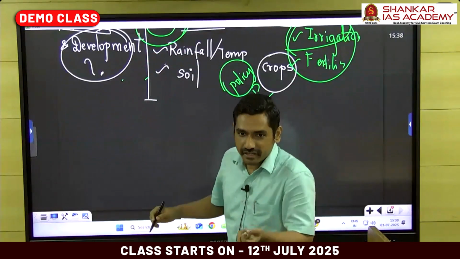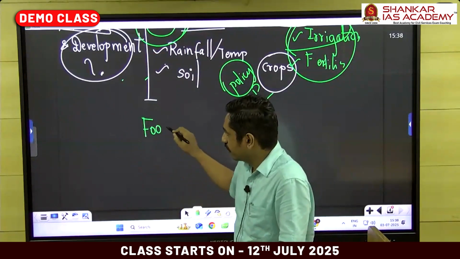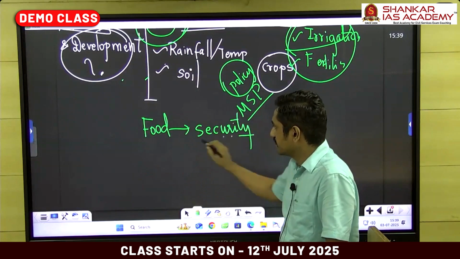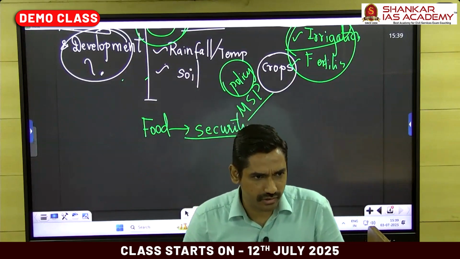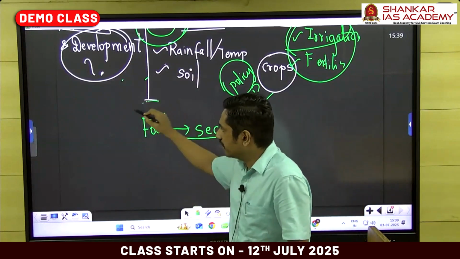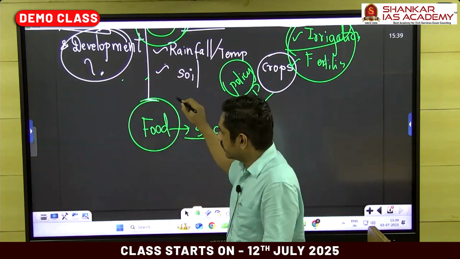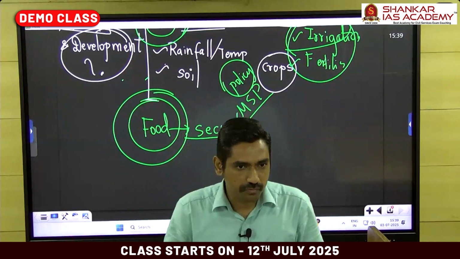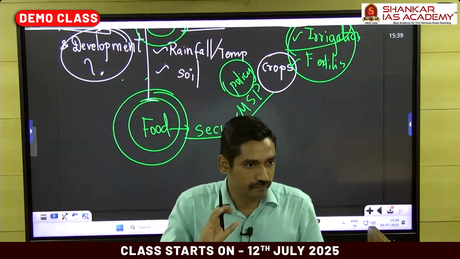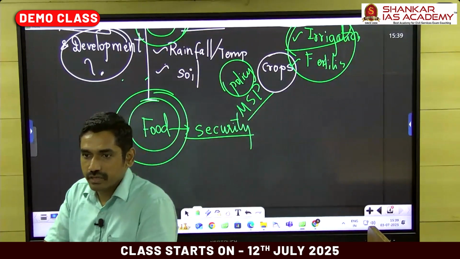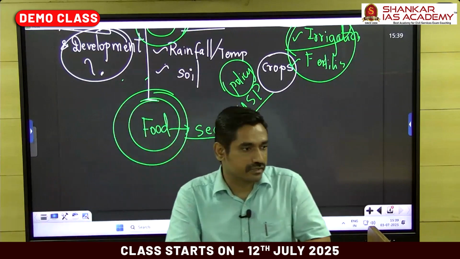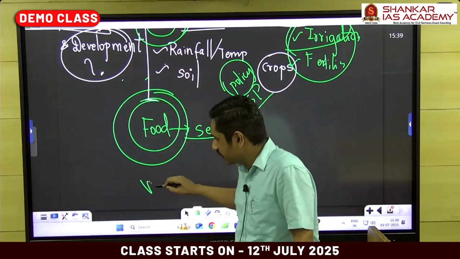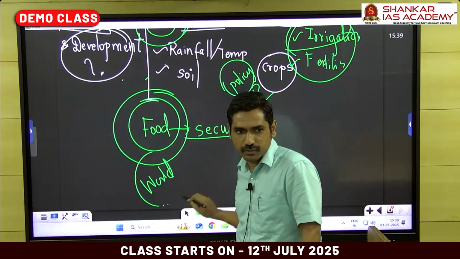We're talking about food many times. So with the food related to agriculture is food security. So what is food security in general? We are not just talking about availability of food. We have to make sure that the availability of food is present to all social groups. When I say all social groups, is food available for rich people and poor people? Is food available for men and women? Is food available for all different types of caste? Is food available for people of different religion? Is food available everywhere in the world? Is food security available for all parts of the world?